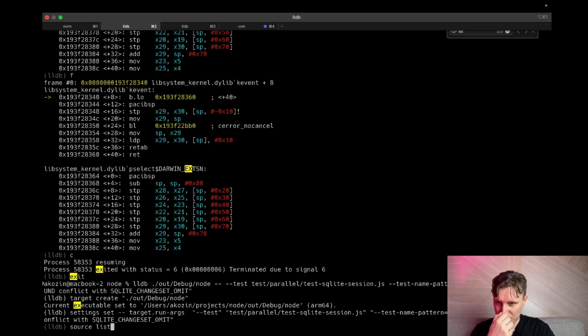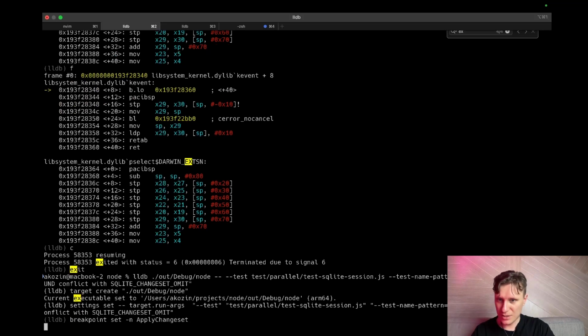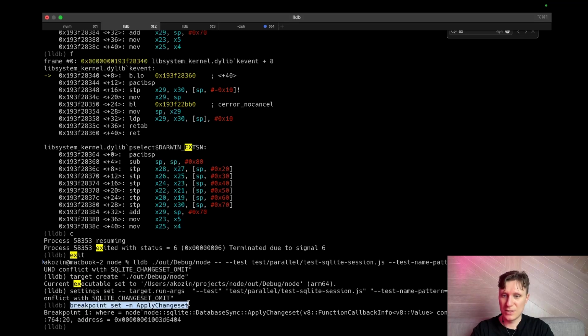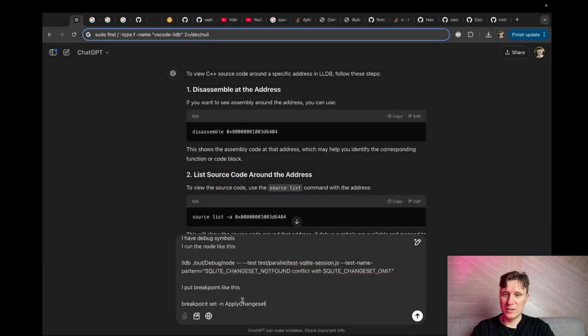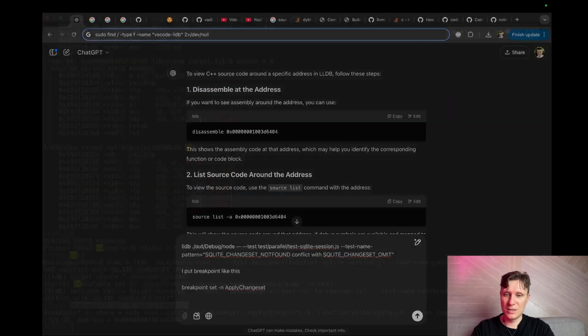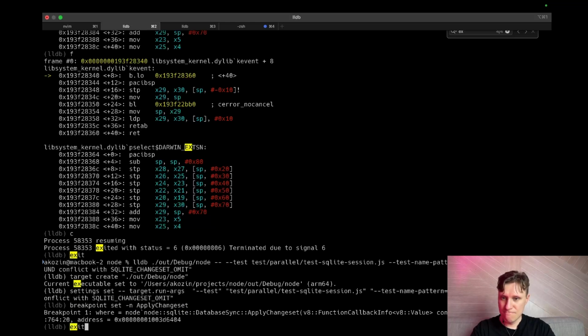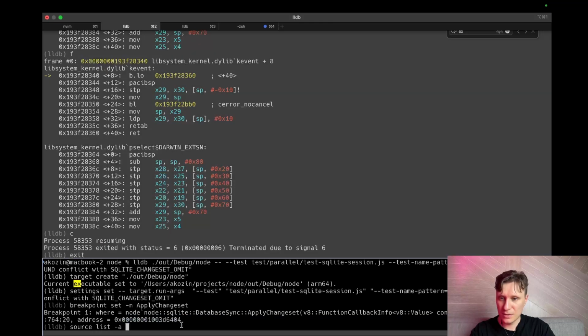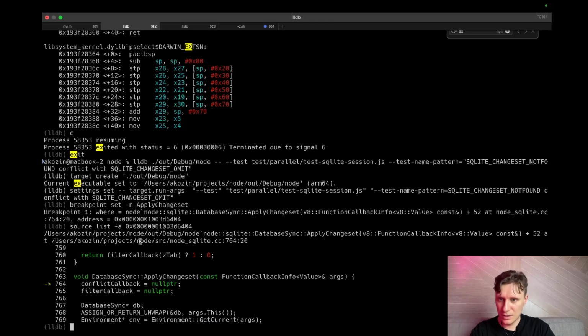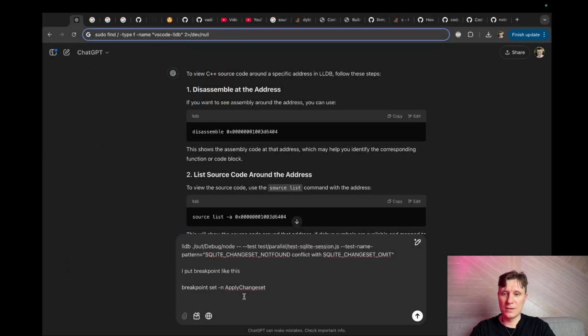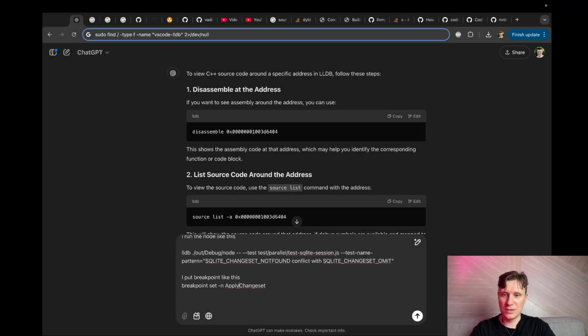How do we put breakpoints? This. Our address. Source. Like this, I can see the CPP sources.